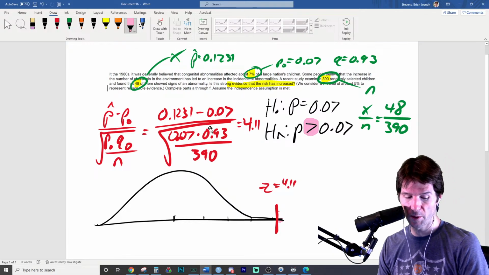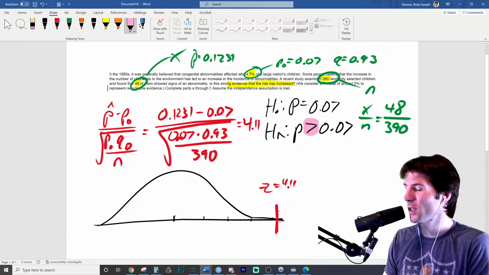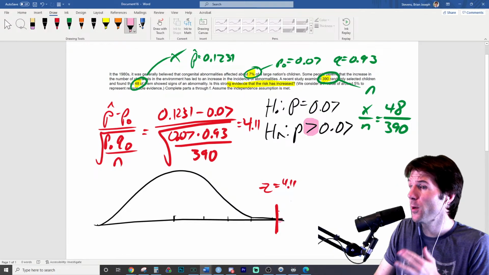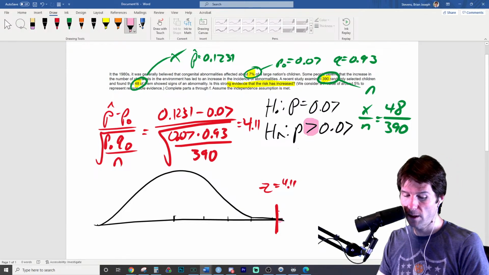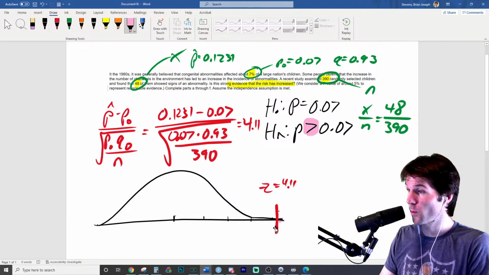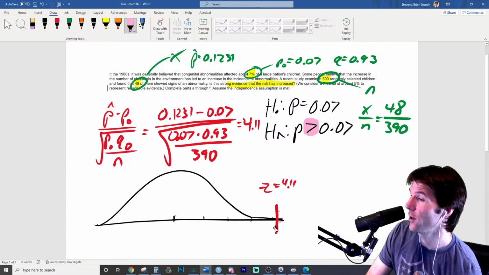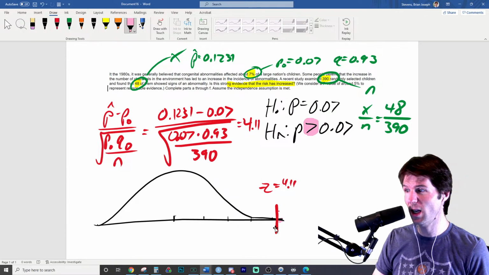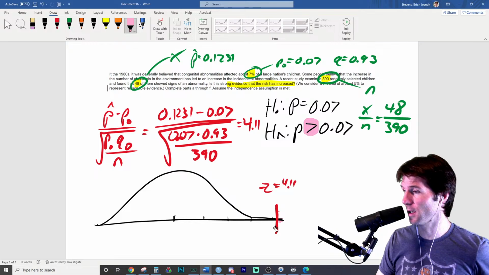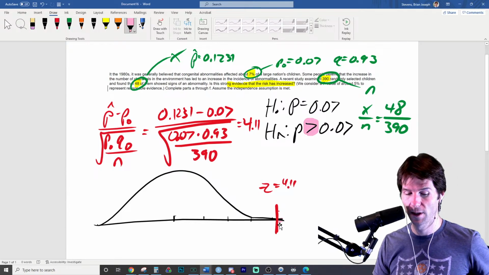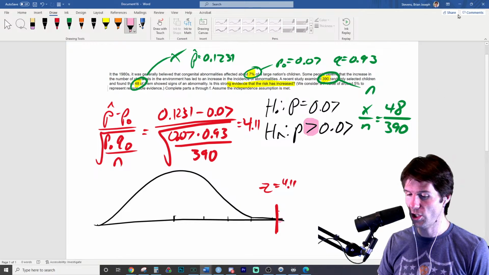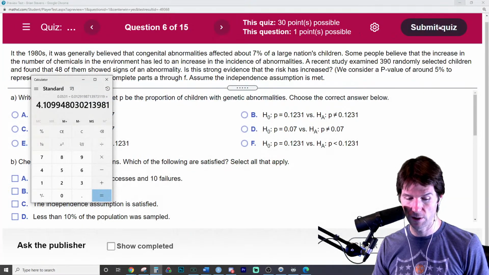So we know what the z-score is, and we can plot it on the curve. This is what the David M. Lane would show us. We're going to plot to the right of the z-score because the greater than points to the right. So you shade to the right side of it. And so the p-value could easily be estimated here, which a test question could give you options for, and you'd choose the one that's closest to this. And so let's see what people think in the chat. Let's go answer the questions.